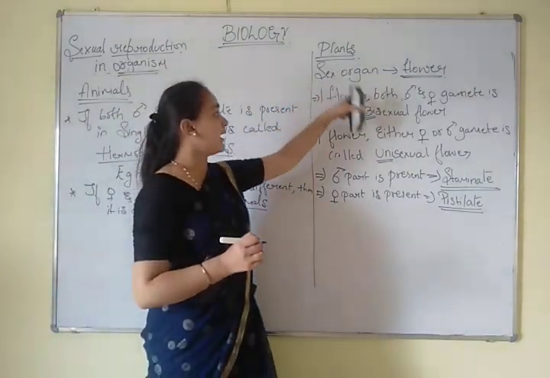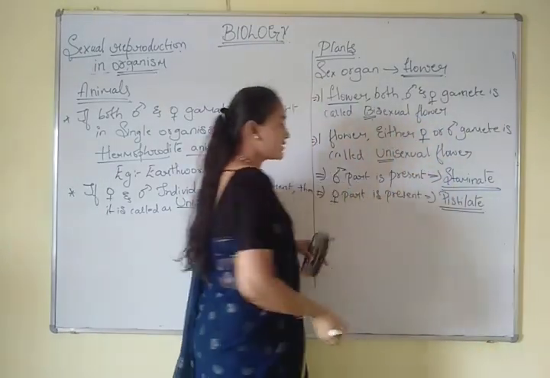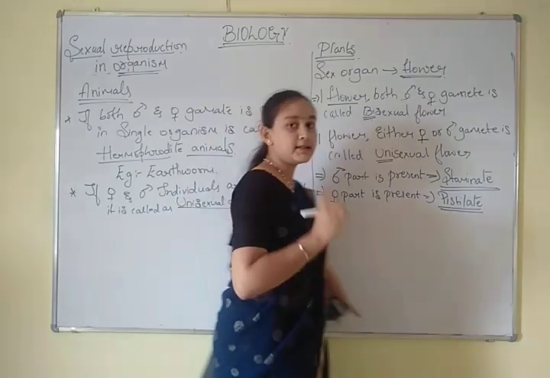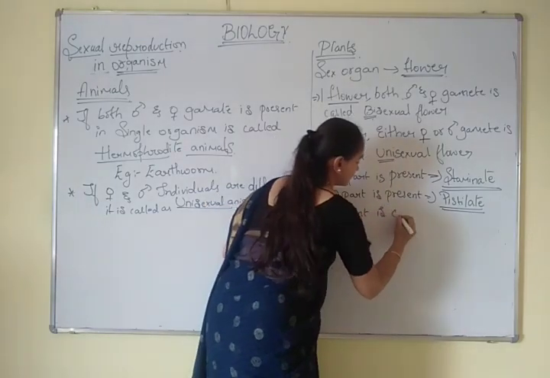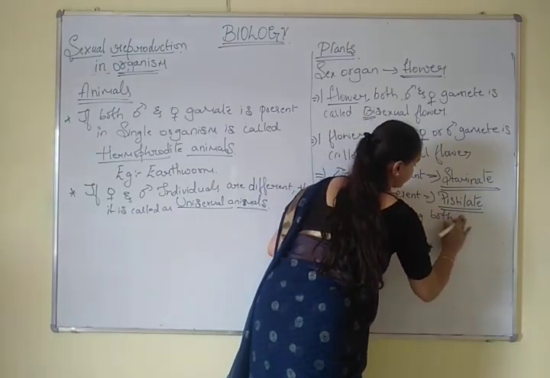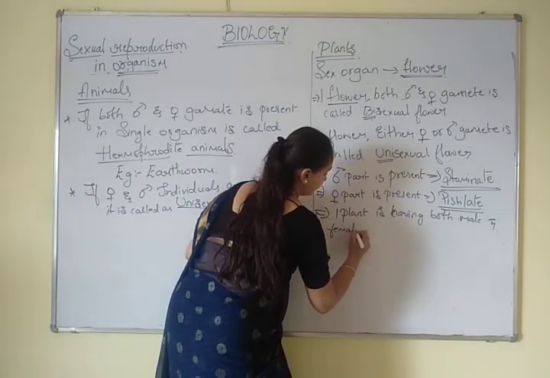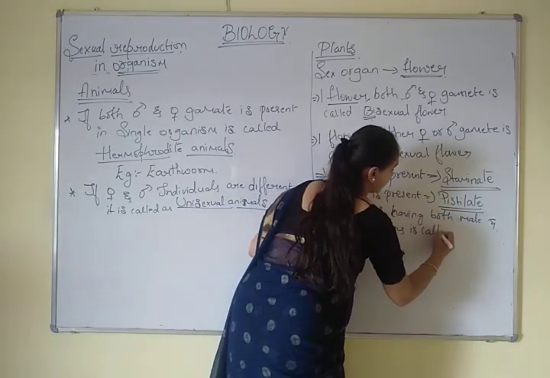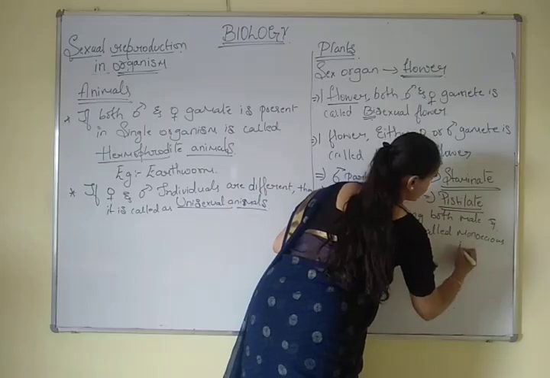In plants, in terms of a flower, we will consider bisexual and unisexual. Same in the case of plants, if one plant is having both male and female flowers, then it is called a monoecious plant.